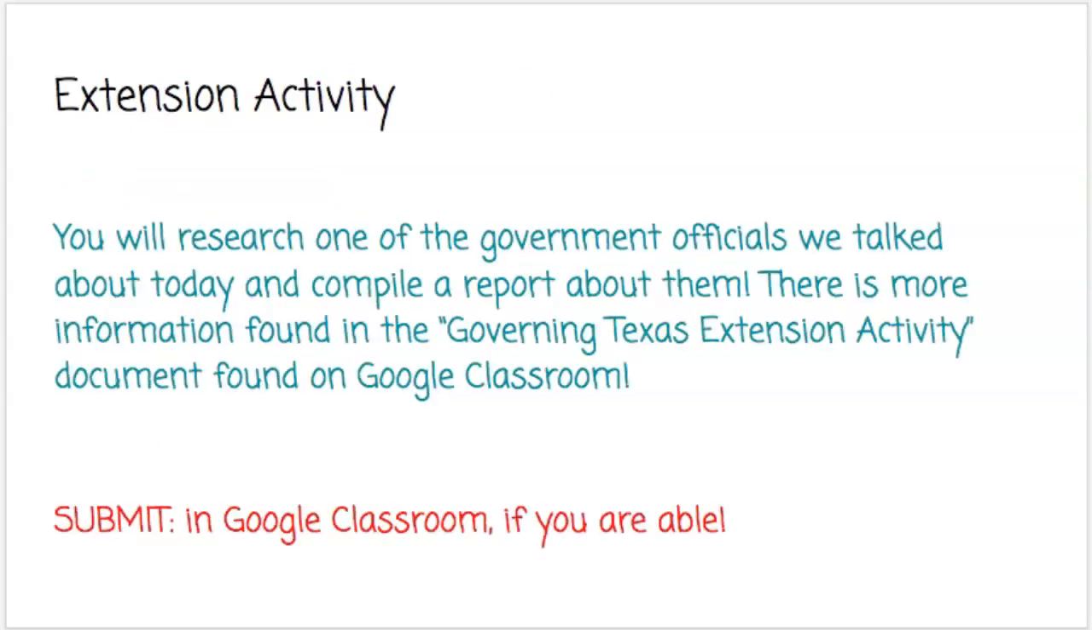Now, your extension activity for our lesson, you will research one of the government officials we talked about today and compile a report about them. There is more information found in the Governing Texas Extension Activity document that you find on Google Classroom in our lesson for today. Make sure to submit all of this on Google Classroom if you are able. Of course, you can also message me.